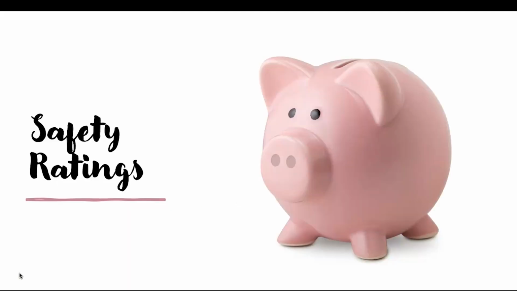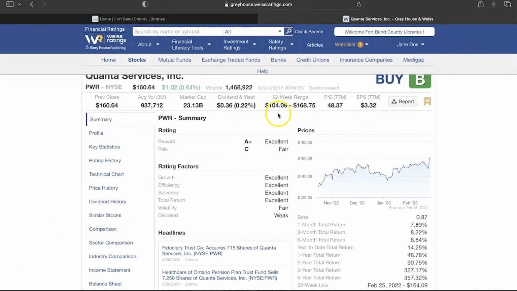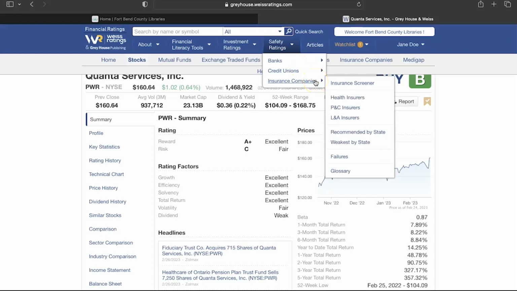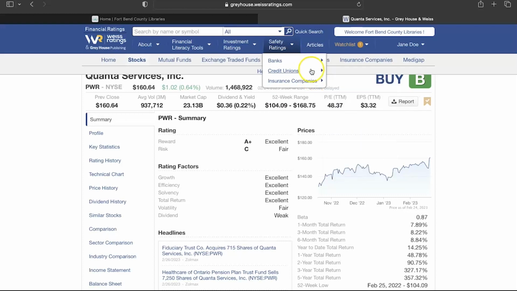The safety ratings in Weiss Financial will help you make the right decision when choosing a new bank, credit union, or insurance company. The layout and screening process for each of these sections is the same and uses the same letter and color ratings as the investment ratings.